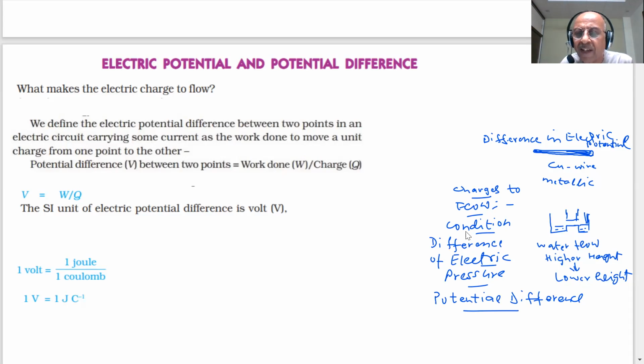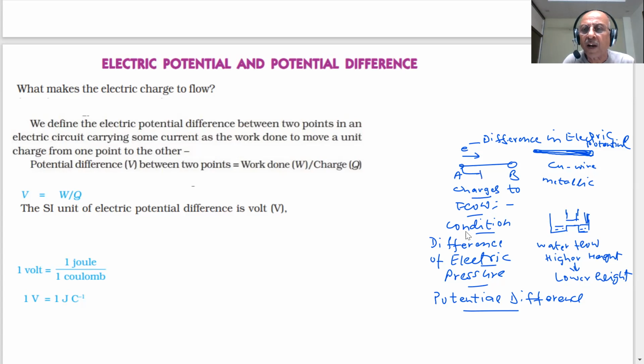So we have to create a potential difference. If this is point A, and this is my point B, if I want the electrons to move from A to B, I have to apply a potential difference. I have to create an electric potential, an electric pressure. If the electric pressure at A is more than B, what will happen?